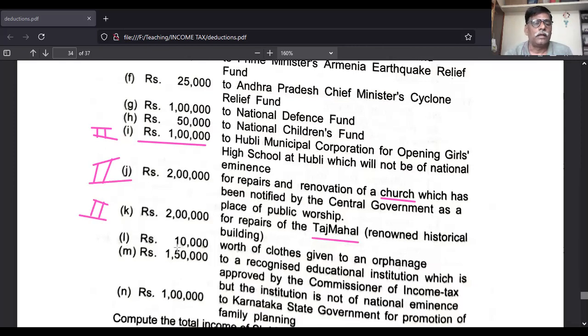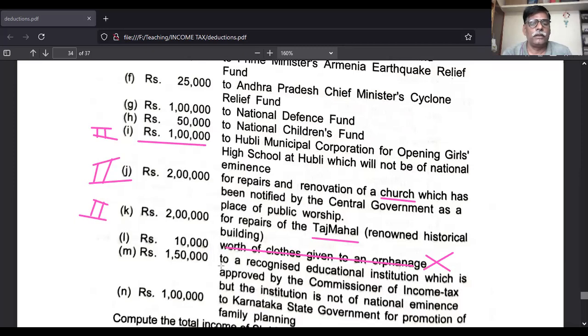And next is rupees 10,000 worth of clothes given to an orphanage. So clothes given is not eligible. Donation in the form of kind is not eligible. So this point is not considered.